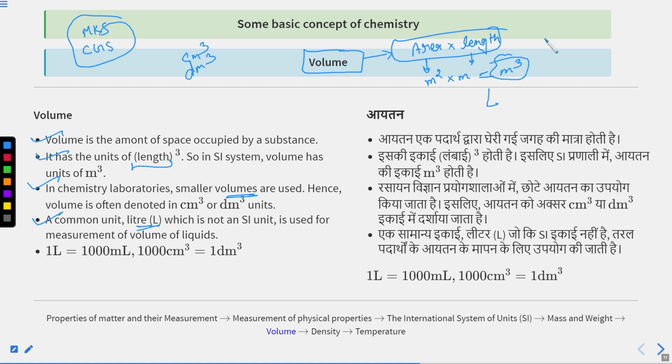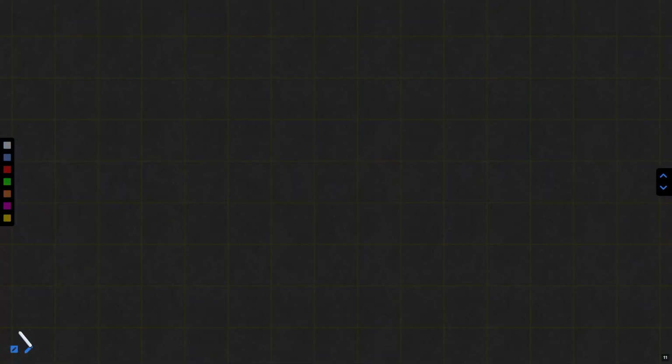There are some interconversions with the help of which we can convert meter cube to liter, liter to meter cube, milliliter to meter cube, etc. You can see it is written here 1 liter is equal to 1000 ml, and 1000 centimeter cube is equal to 1 decimeter cube. Let's understand this point very carefully.